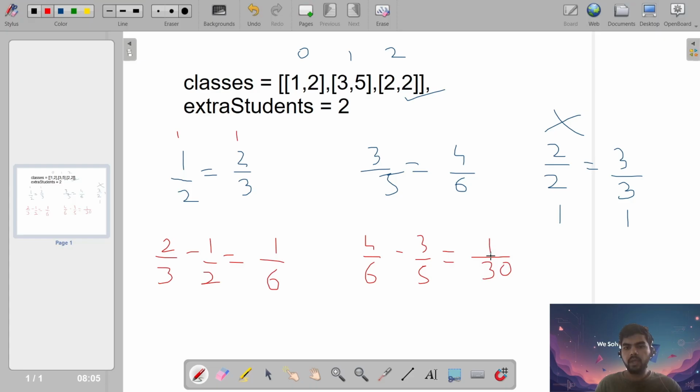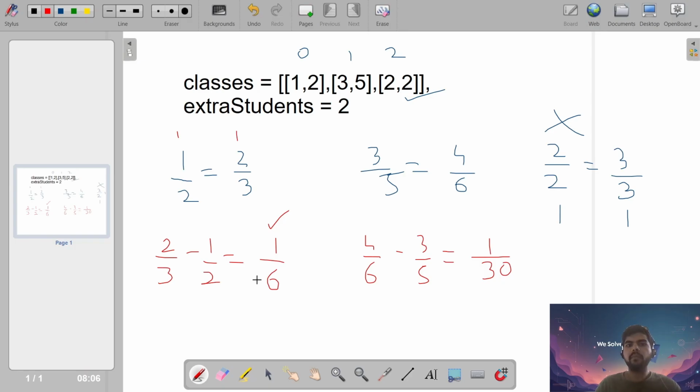Okay, so we got the difference of the ratio if we add 1 to each. Which one is bigger? According to me, this one is bigger. 1 by 30 is smaller than 1 by 6. So what we have to do, just think about it, we have to maximize the average.